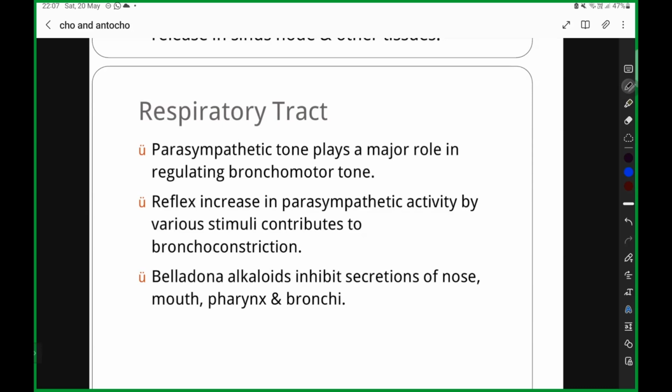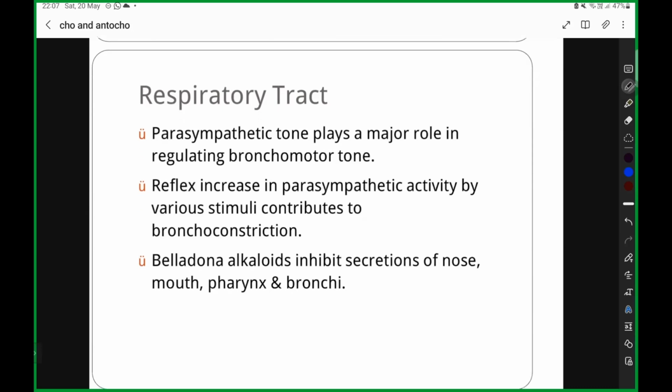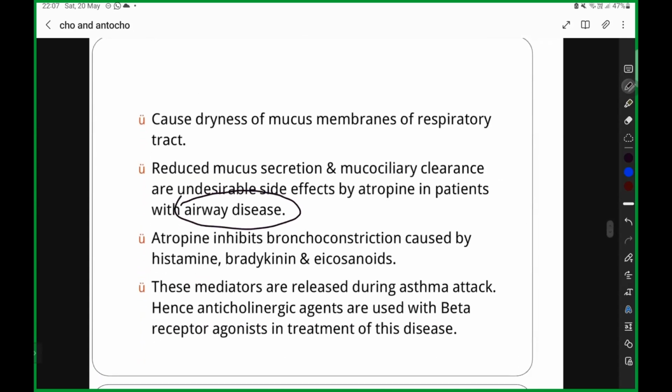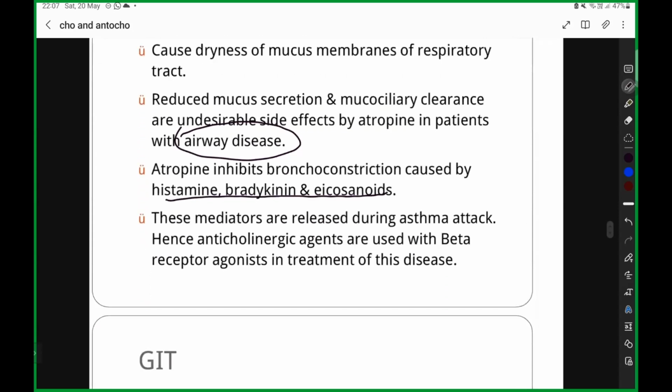Anticholinergics are given in chronic obstructive airway diseases or any obstructive airway diseases. Clear? So what happens? This is going to cause dryness of your mucous membrane and reduce your mucus secretion, and this is going to affect mucociliary clearance. That is why they are used in airway diseases. Atropine inhibits the bronchoconstriction caused by histamine, bradykinin, and eicosanoids, and these mediators are released during an asthma attack. Hence, anticholinergic agents are used with beta receptor agonists in the treatment of the disease.